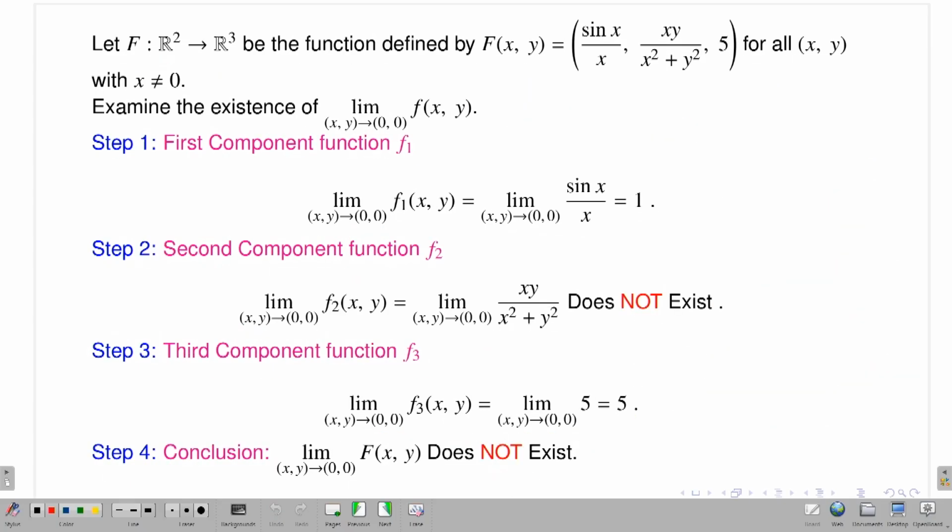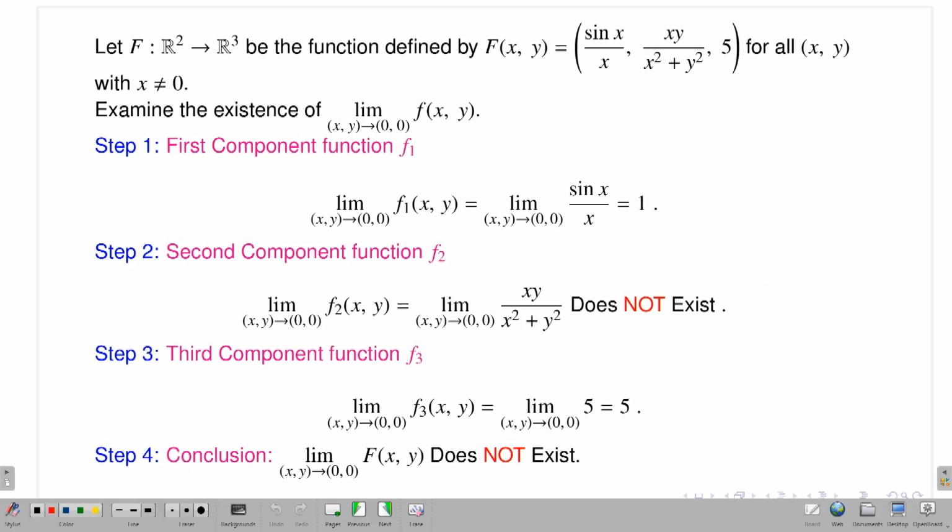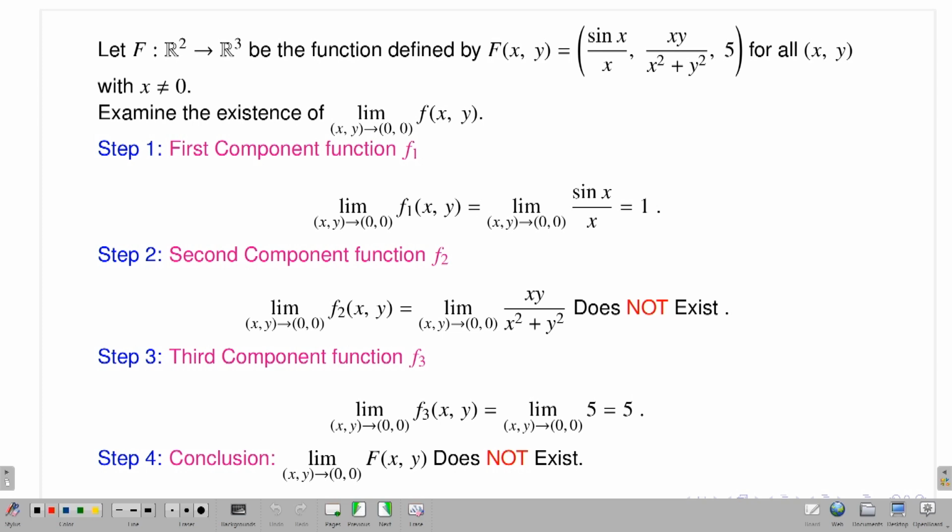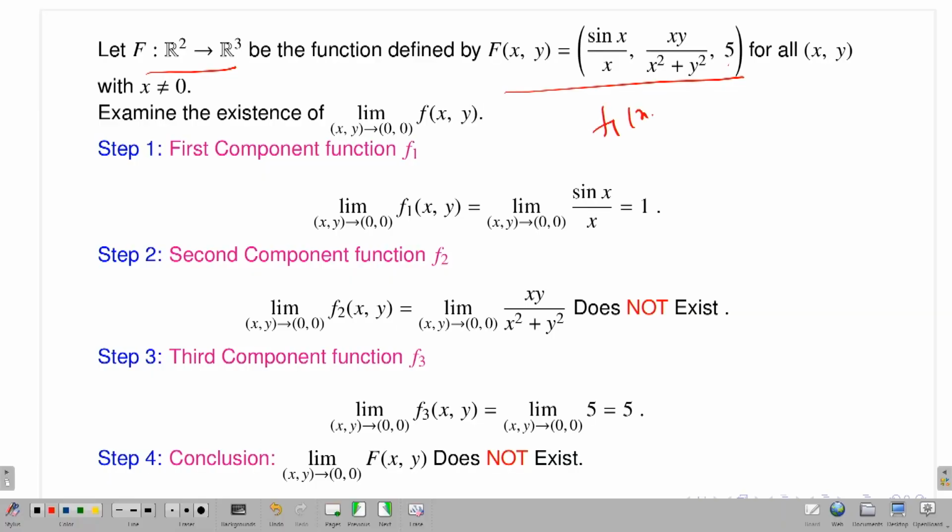Okay, so let's see one example where the limit does not exist. This is another example. Take capital F from R2 to R3. This is my definition: sin x by x, xy by x squared plus y squared, comma 5. Then by looking at the definition of capital F, you can easily identify the component functions. The first component function f1 of (x,y) is sin x by x. The second one f2 of (x,y) is xy divided by x squared plus y squared, and the third one f3 of (x,y) is exactly equal to 5.